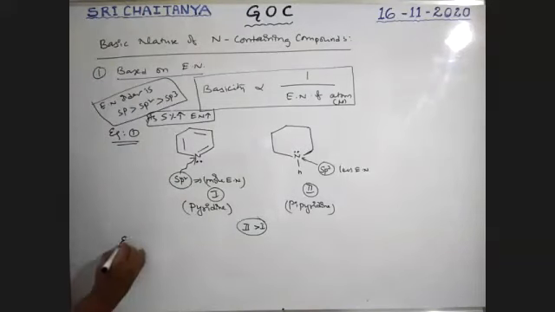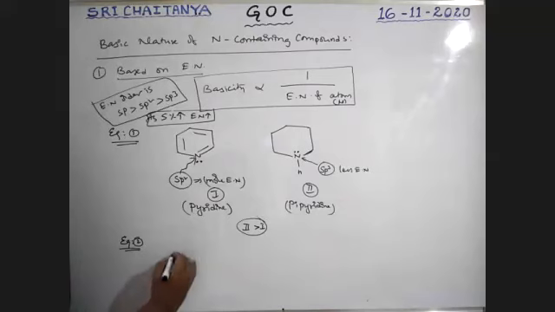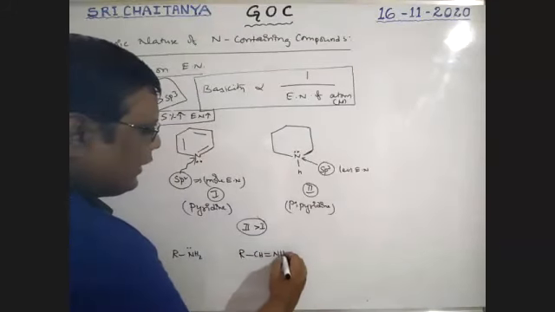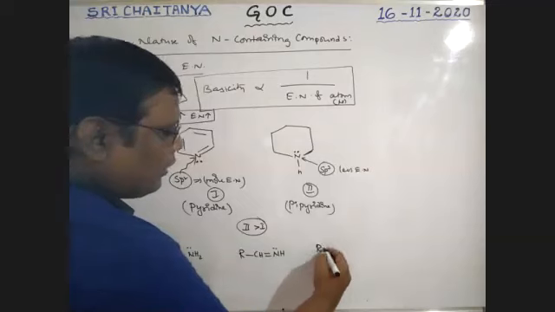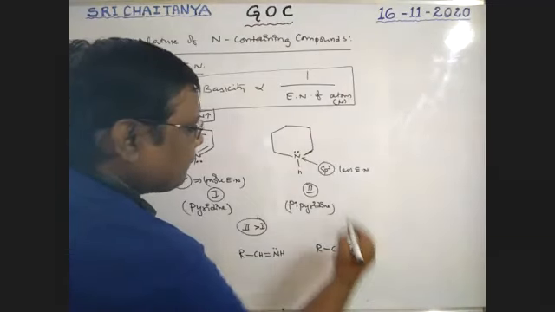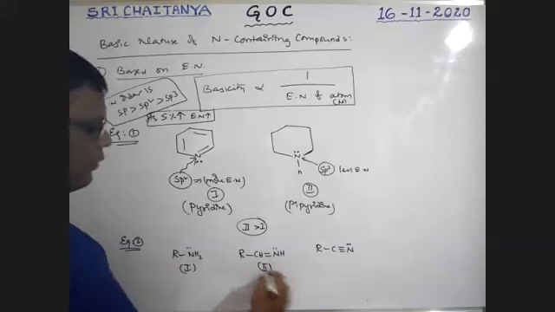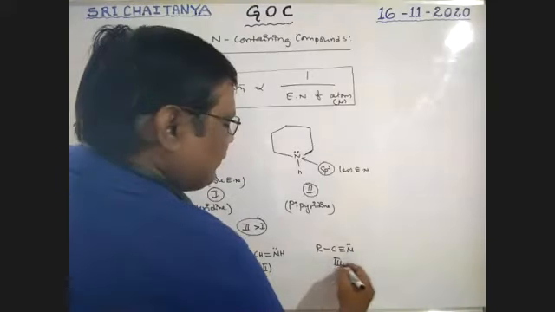Next, let us take example 2, based on the same electronegativity. See here, R NH2. Next, RCH double bond NH. Then R C triple bond N. This is the first compound, this is the second compound, it is the third compound.